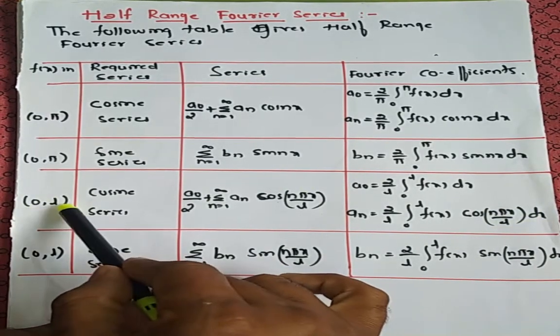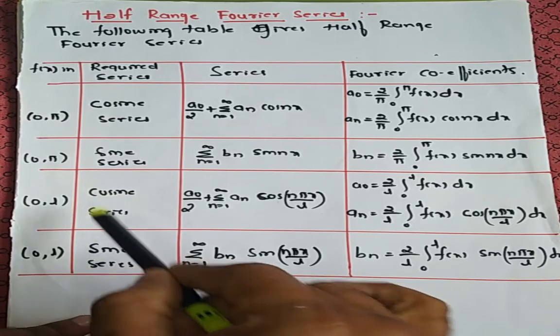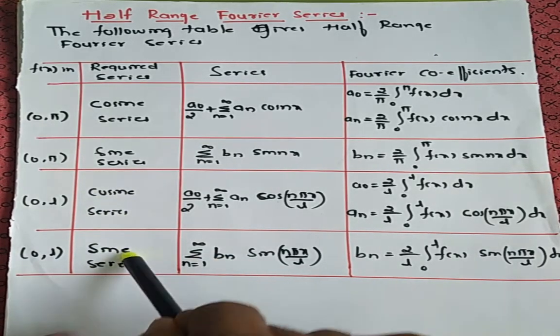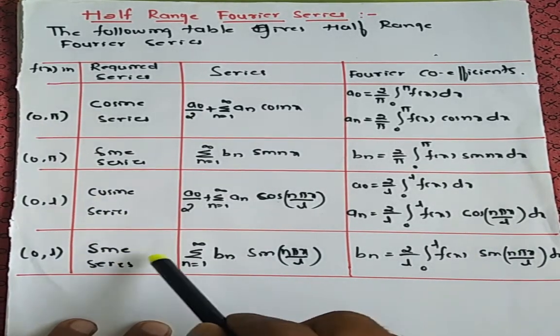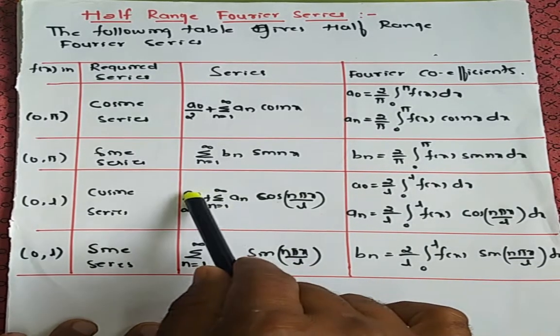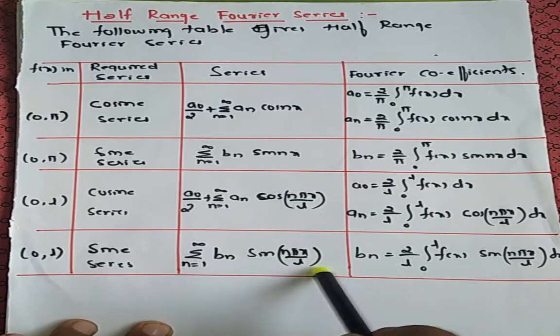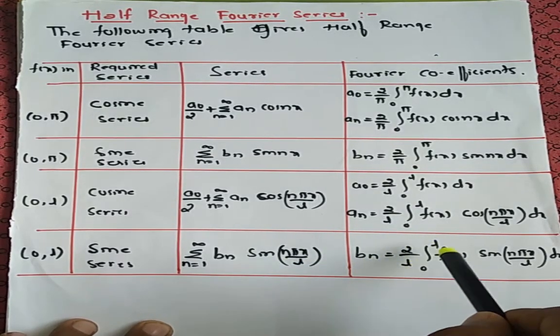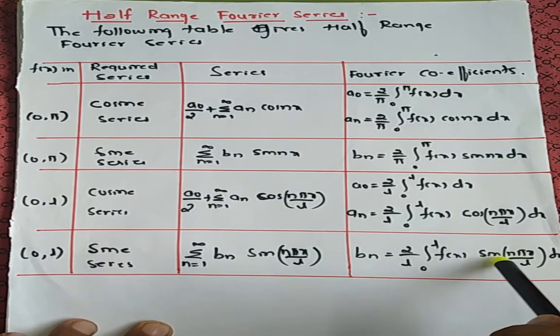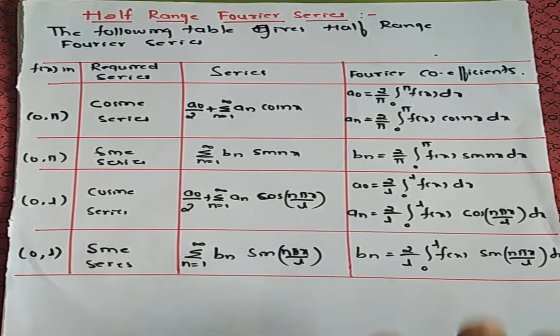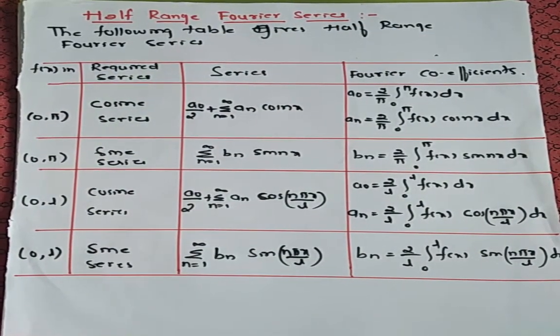In the same interval, if they ask for the sine series, the series will be like this only. You need not calculate a naught and an, only bn sine n pi x. So bn is equal to 2 divided by L integration 0 to L f of x sine n pi x divided by L dx. This is the important table regarding the half range Fourier series.